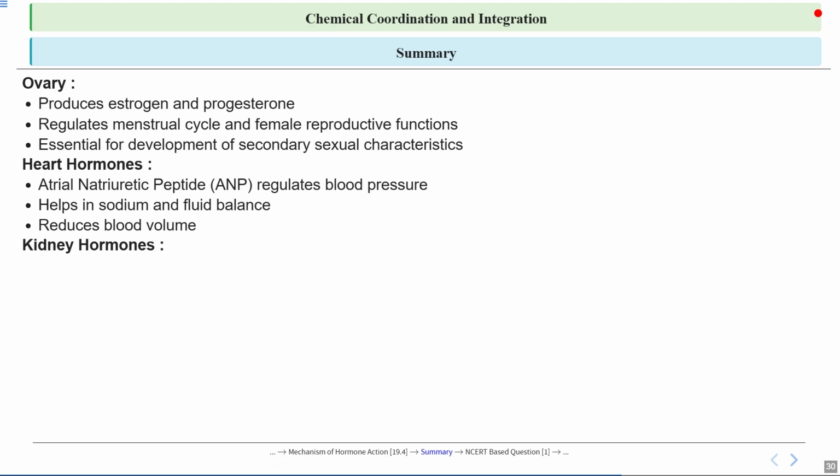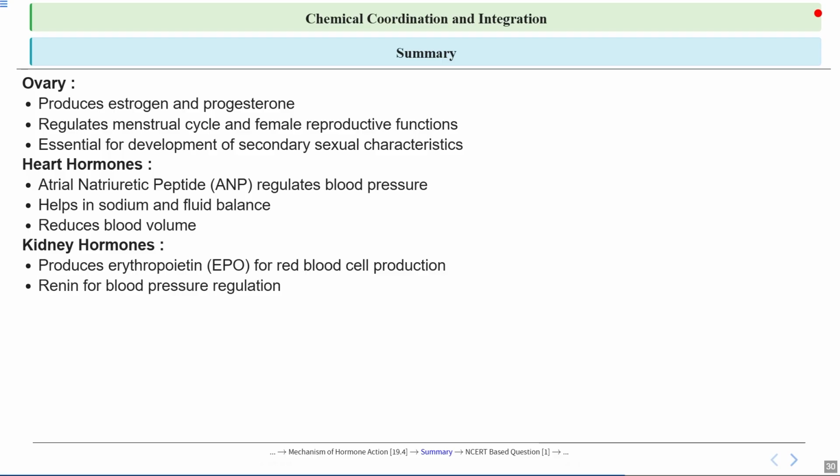Then we also talked about kidney hormones. It produces erythropoietin or EPO for RBC production. Renin, we know, is important for blood pressure regulation. It also converts vitamin D to its active form.